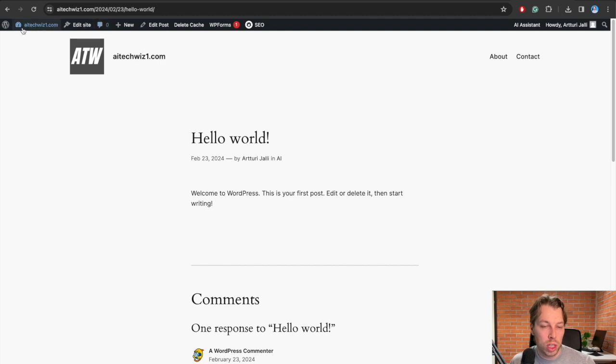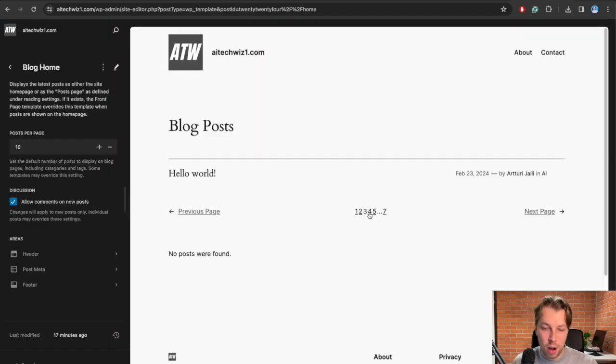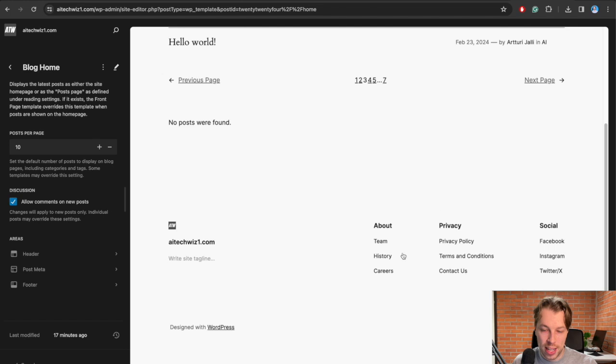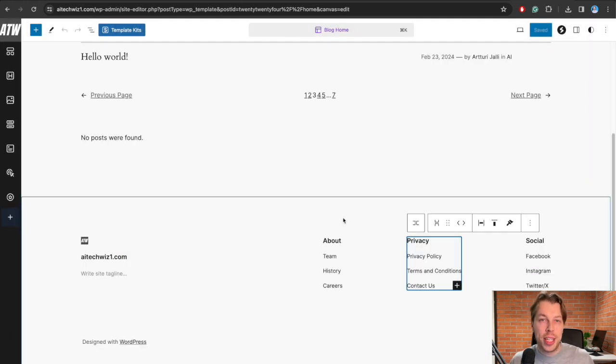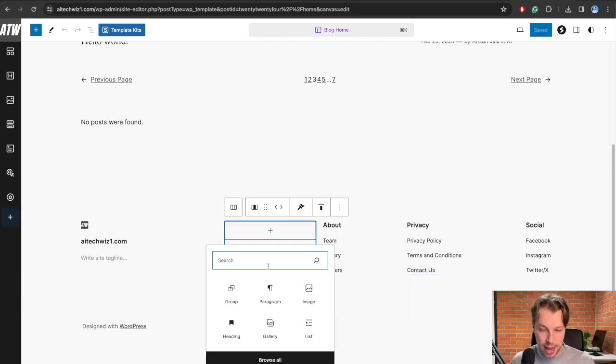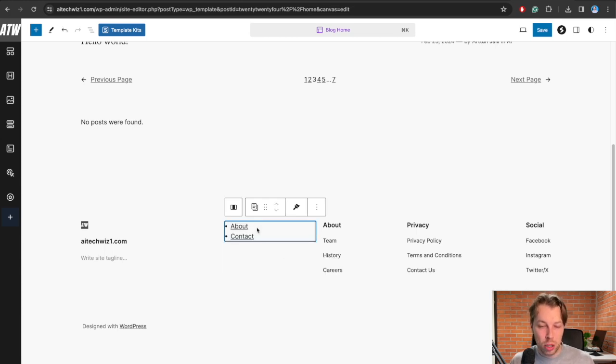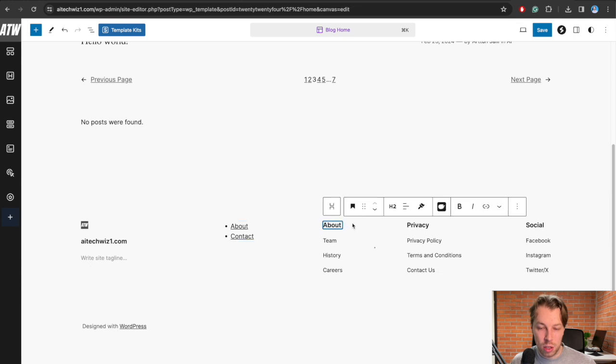Then the next thing you want to do is change the footer. As you can see, now we have the logo and everything else is looking pretty decent, but the footer is not there yet. We want to delete all this useless stuff in the footer. So we can click on edit site, then scroll down to this footer section and click on it. Then we want to add the about and contact pages here as well. So we can click on this plus icon and add page. It automatically adds the about and contact pages right here because we added this page list over here. And then we can delete all these other elements here.